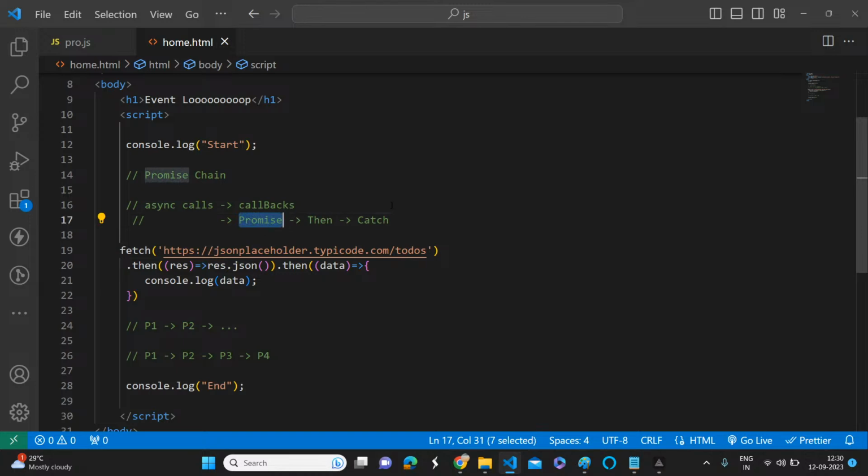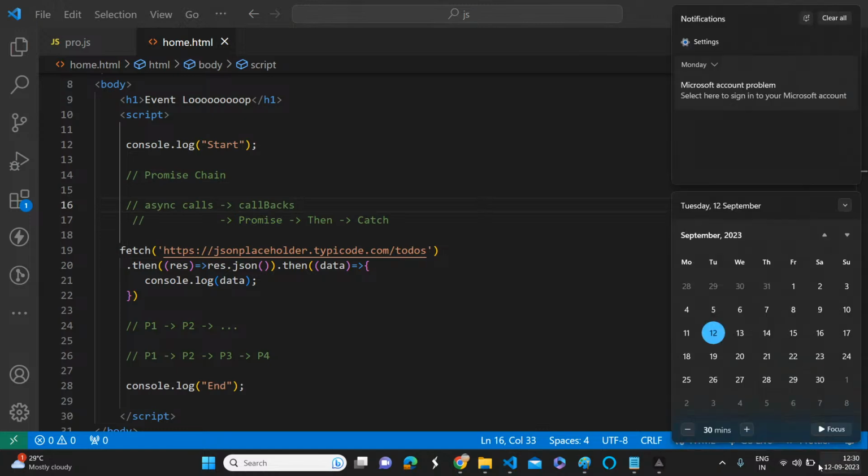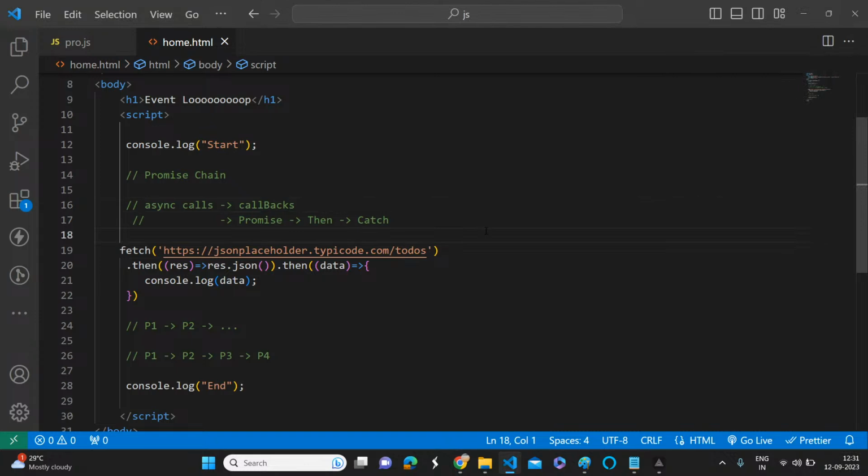If anyone follows the truth and has some credibility, those are leaders, so we can trust their promises. Okay, lots of things are there because this is not the last session to discuss promises. This is the first session, and at minimum, by this Friday or Saturday, we are going to discuss only the promises. Yeah, the question you have asked, when we will use promises: wherever asynchronous programming is there in JavaScript, we are going to use promises.